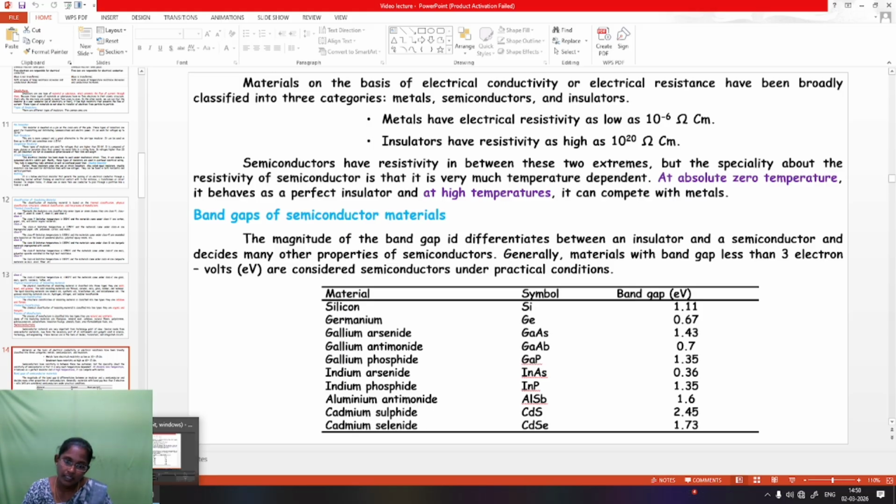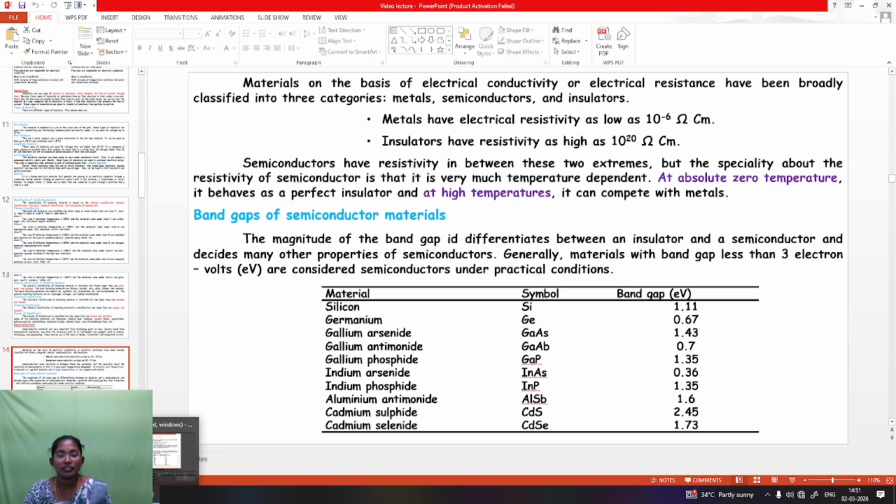Here we can see the material silicon. Its symbol we have already known. Silicon's band gap is 1.11. Germanium, Ge, we know the band gap, 0.61. Gallium arsenide, GaAs, 1.43, gallium antimonide, GaSb, 0.7, and gallium phosphide, GaP, 1.35.